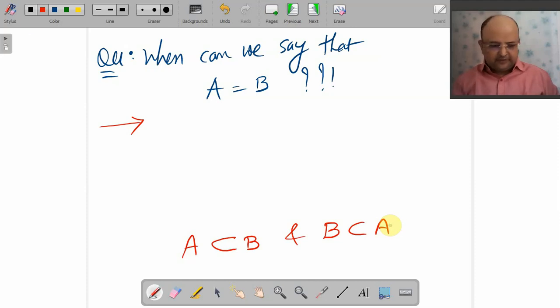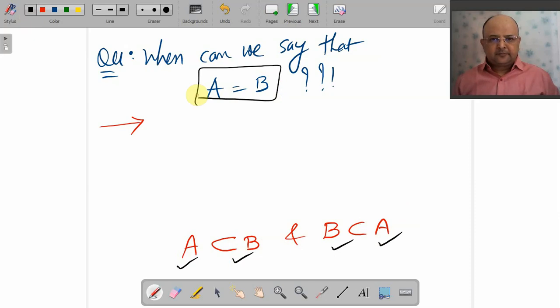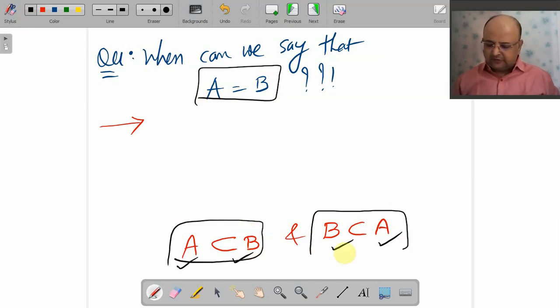If every element of A occurs in B and every element of B occurs in A, we say that A is equal to B. So if you want to prove that two sets are equal, I will prove that they are subsets of each other.